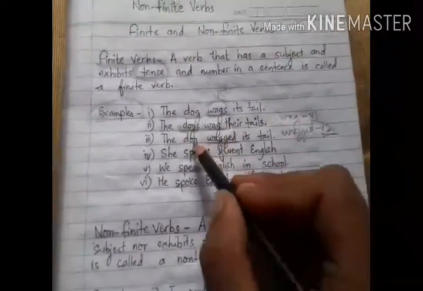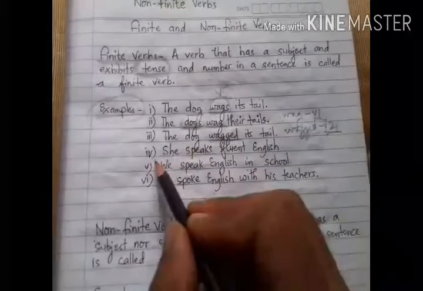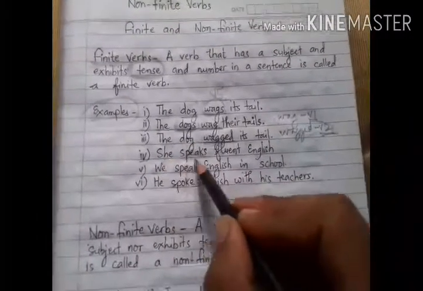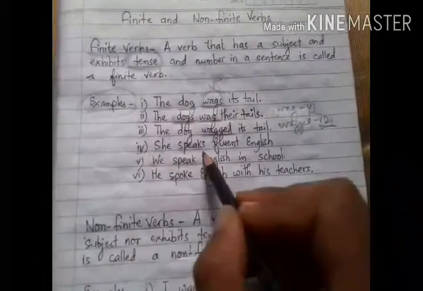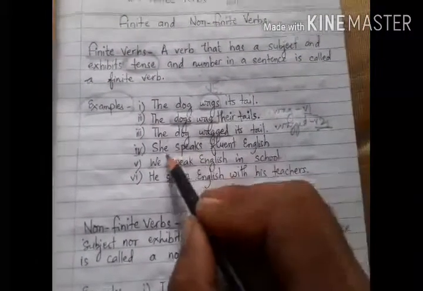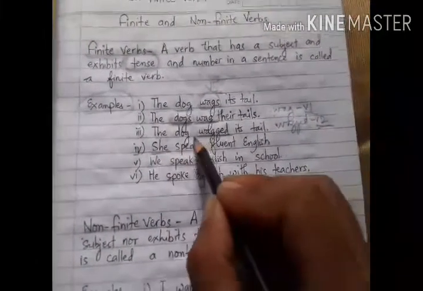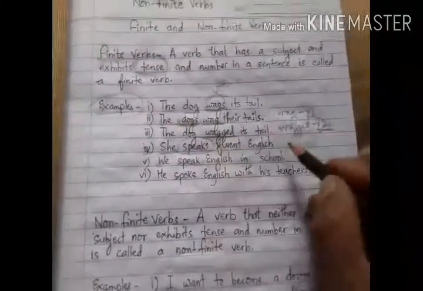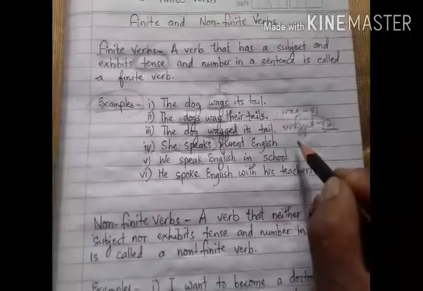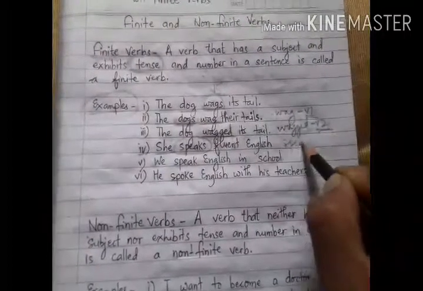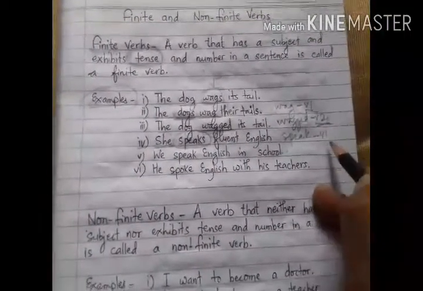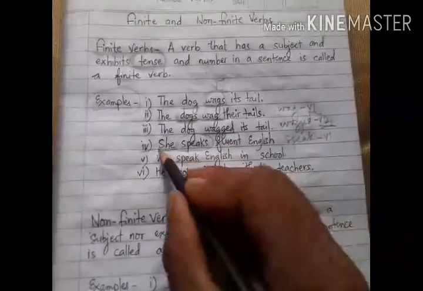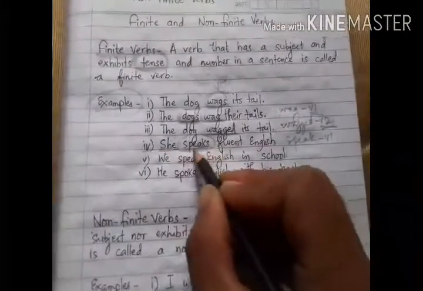Okay, now let us take some other examples, like number 4. She speaks fluent English. Here the subject is she, so I have used the singular verb speaks. Speaks is the V5 form of the verb speak. Speak is V1, so speaks is V5, singular. So here the subject is singular, so the verb is also singular.